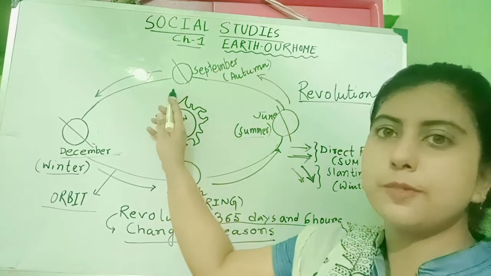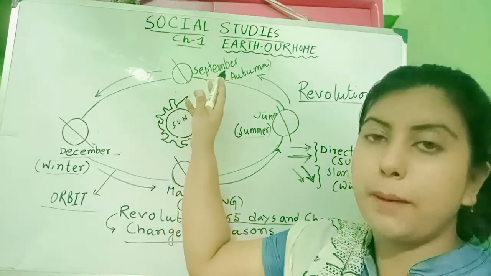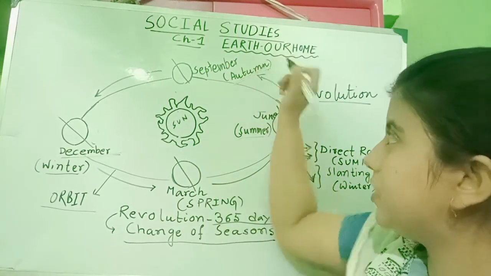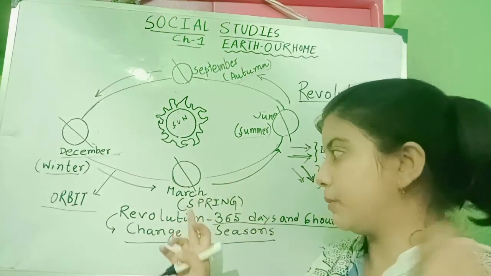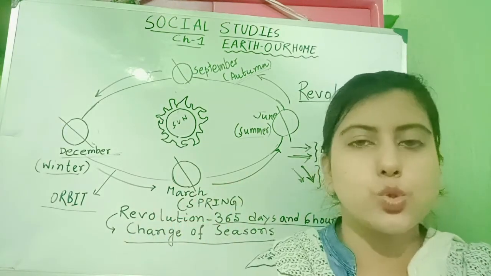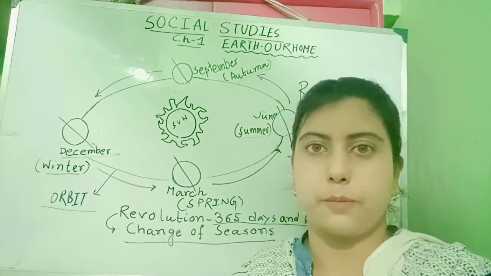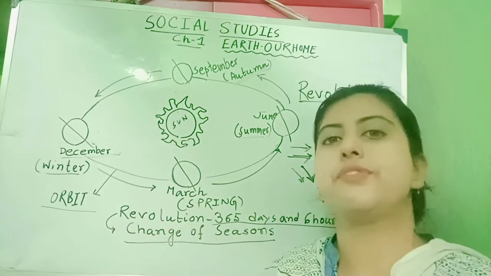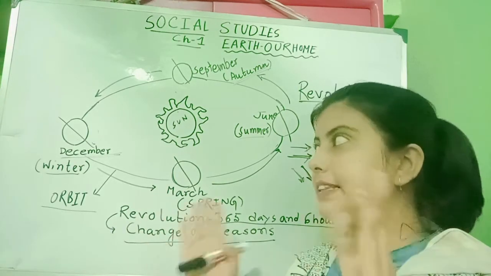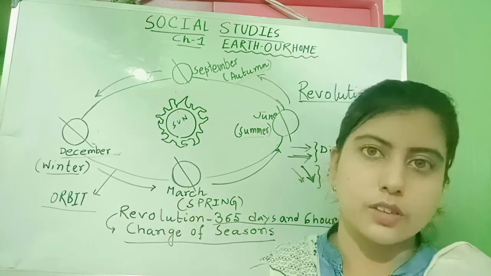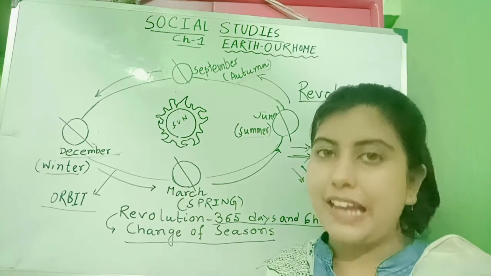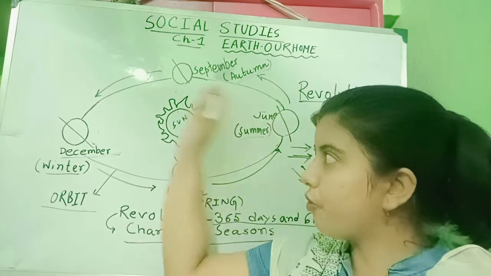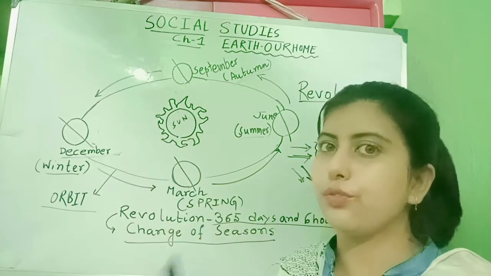And now the last position here. This indicates the month of September. That is the autumn season. This is very similar to the spring. That is not too cold nor too hot. So these are the cycle of seasons that we face in our country. And in this way, the revolution of earth causes the 4 main seasons throughout the year. And these are the 4 positions that cause those 4 seasons.